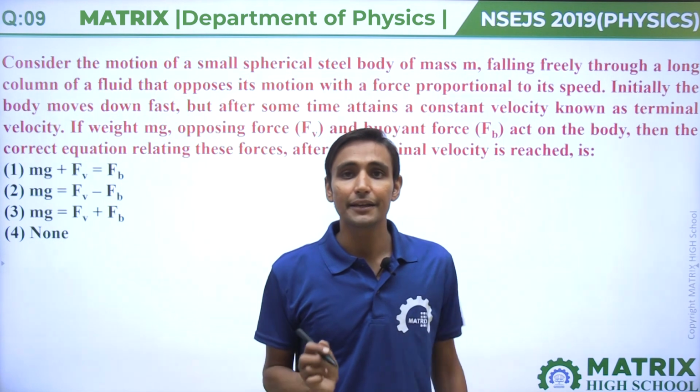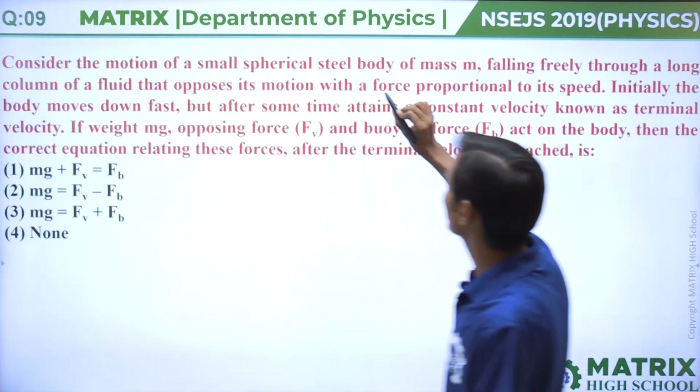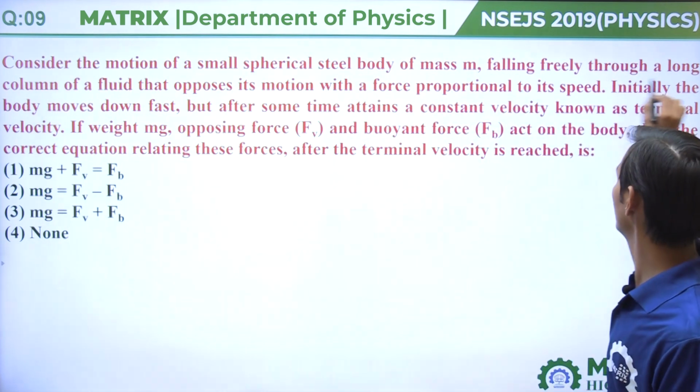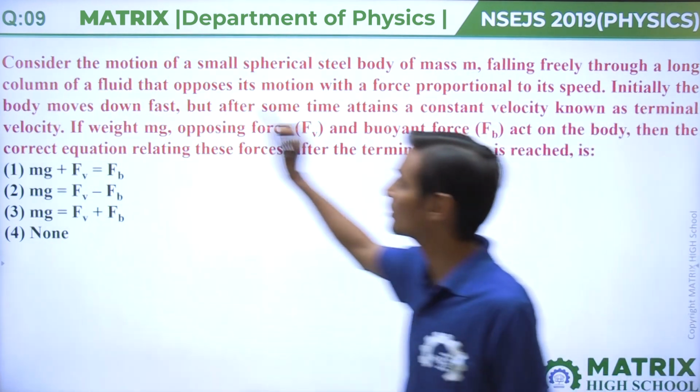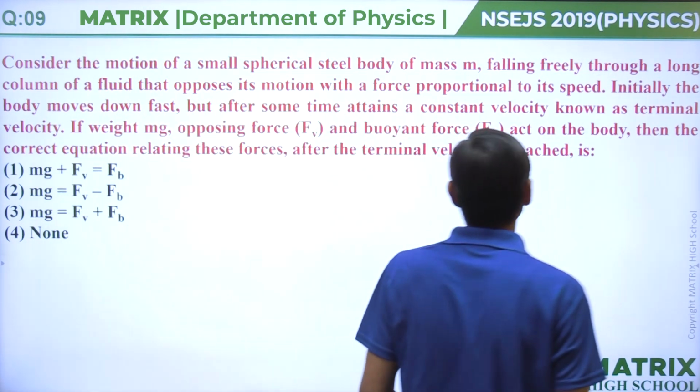Now question number 9. In this question, we consider the motion of a small spherical steel body of mass m falling freely through a long column of fluid that opposes its motion with a force proportional to speed.